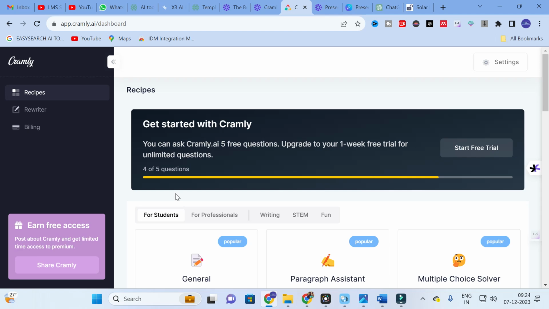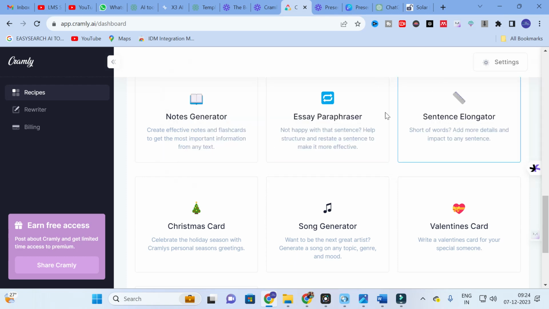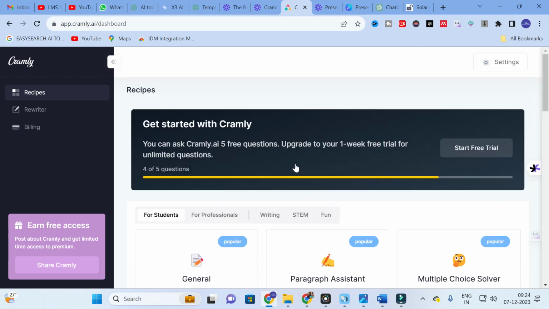So this is all about this Cramly AI. The important thing in Cramly AI is that this sentence elongator is a different template. Make use of this option in Cramly AI to make your research paper writing simple. I hope this video will bring awareness about this Cramly AI tool.